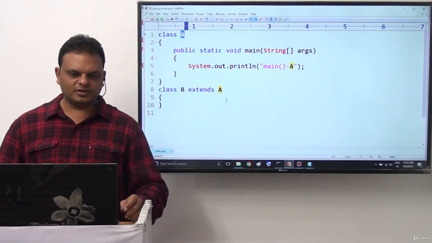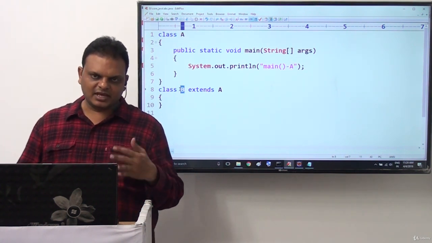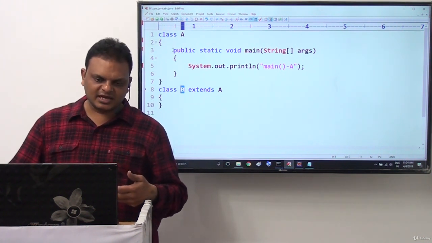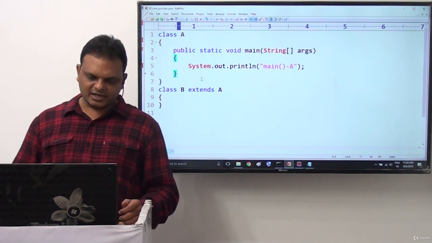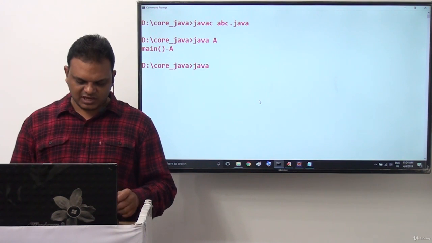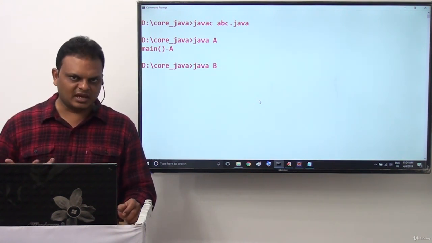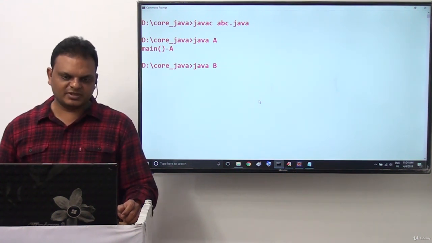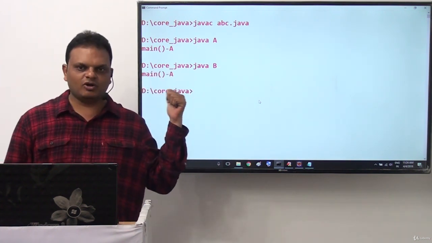But my point is, I want to provide B along with the Java command. Now is it possible for JVM to access this A class main method directly? Let us check this clearly now. Now Java space B I want to provide. Now really inside this B class I did not provide main method. That I provided in A class, the main method. Now let us execute this. If I run this one directly here, we are getting output or not?